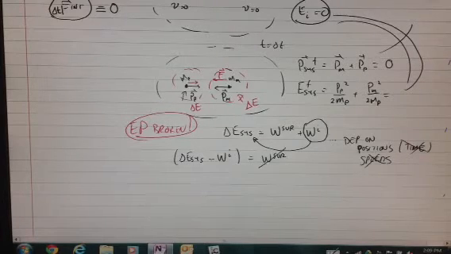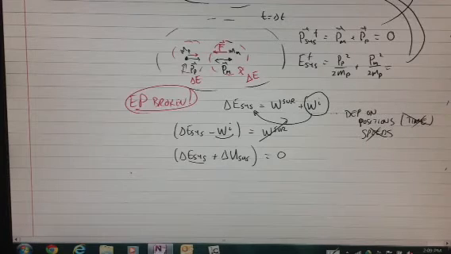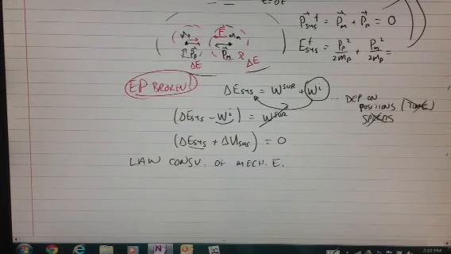And now I've got, in an isolated system, the work from the surroundings is 0, but the work that's done inside the system is going to come from something else. Delta E system plus delta potential in the system, the interaction energy in the system. So now let's write this, that's equal to 0, and that is sometimes something that you have come across as the law of conservation of mechanical energy. It's a special case of the energy principle when we've got objects in a system which can interact.